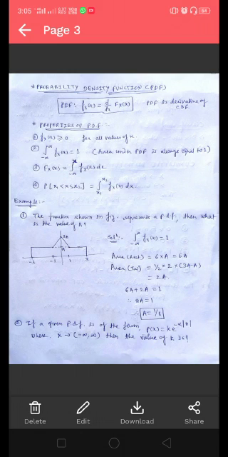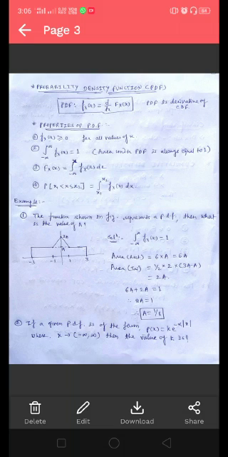The properties of PDFs are: property number 1, the PDF is always greater than or equal to 0 for all values of x, that means the PDF is always non-negative. The second property is the area under the PDF is always equal to 1, and this can be obtained by taking the integration of the PDF over the interval minus infinity to infinity and equating this to 1.